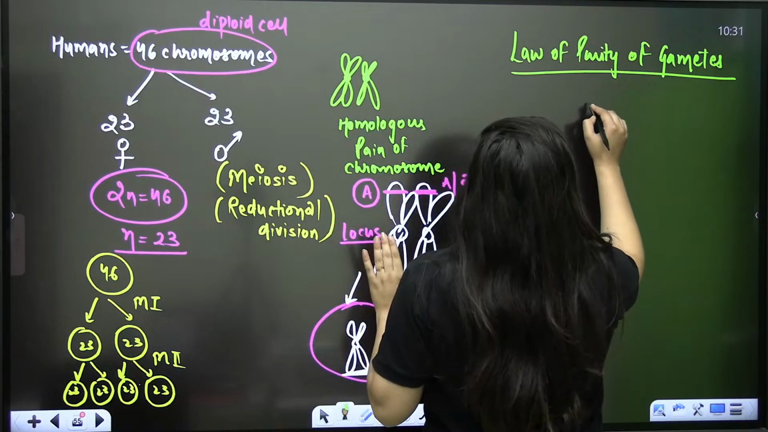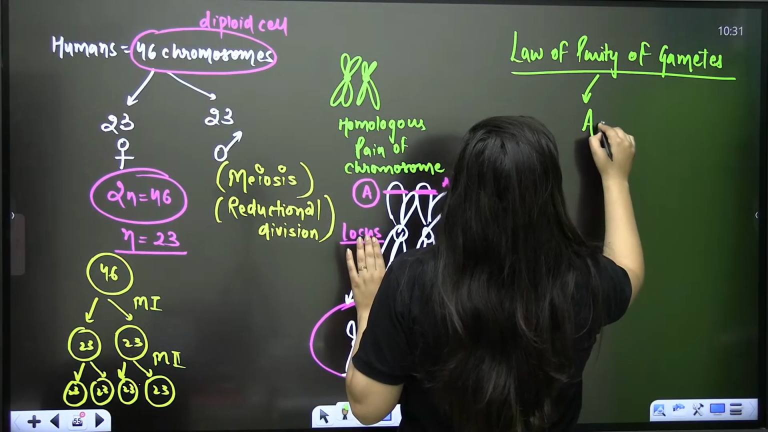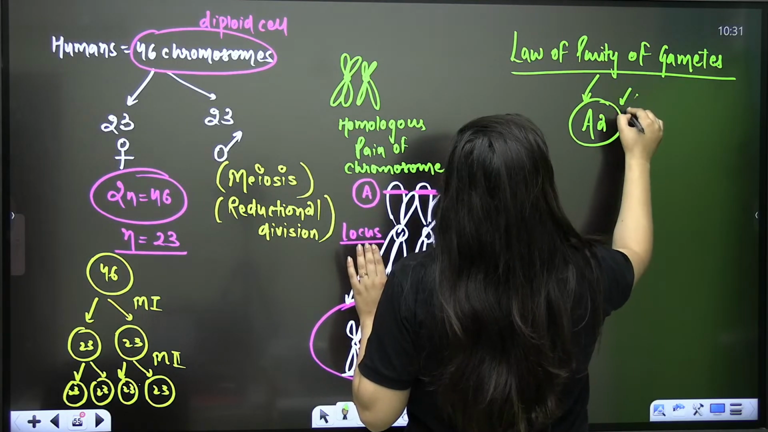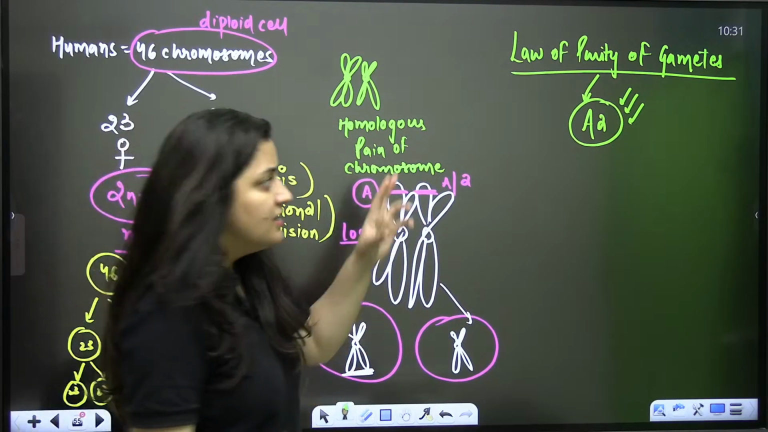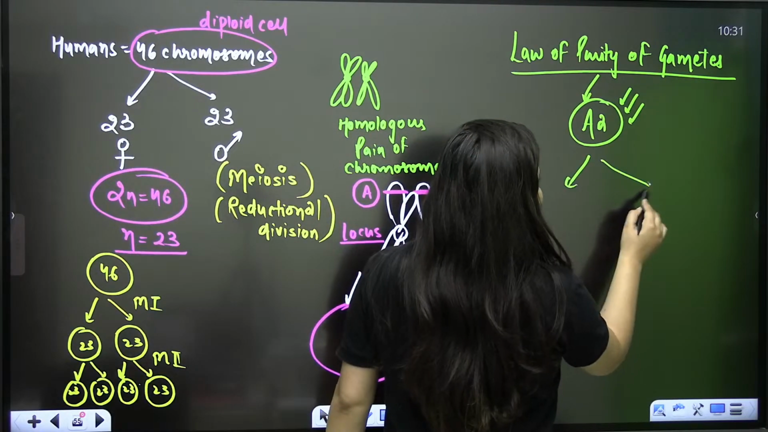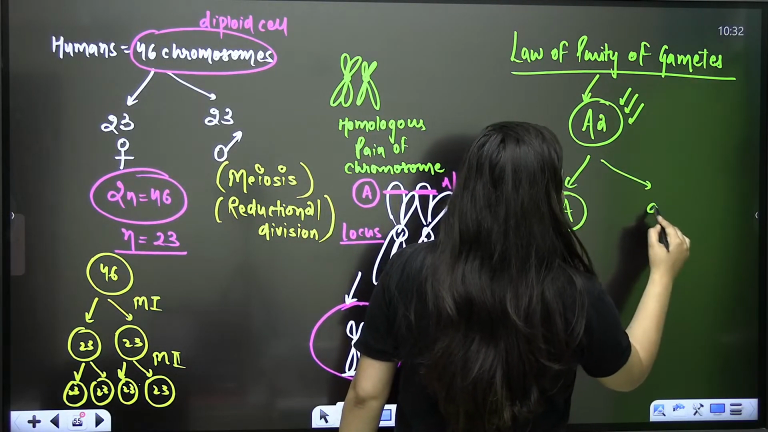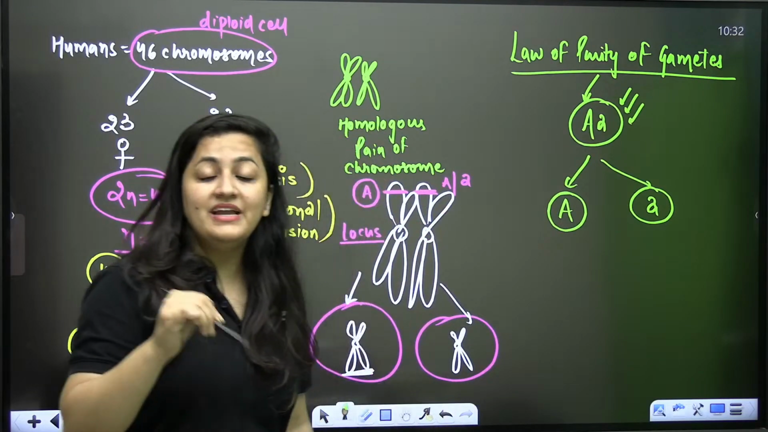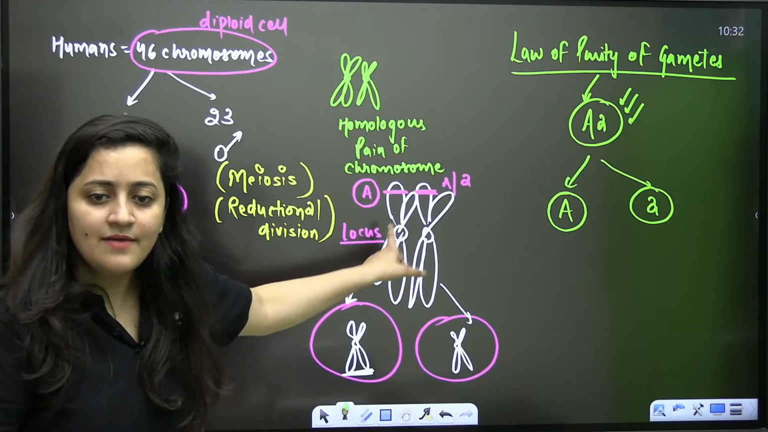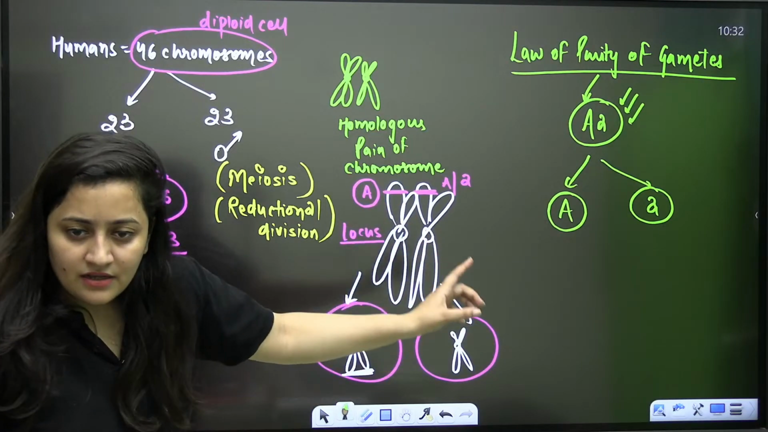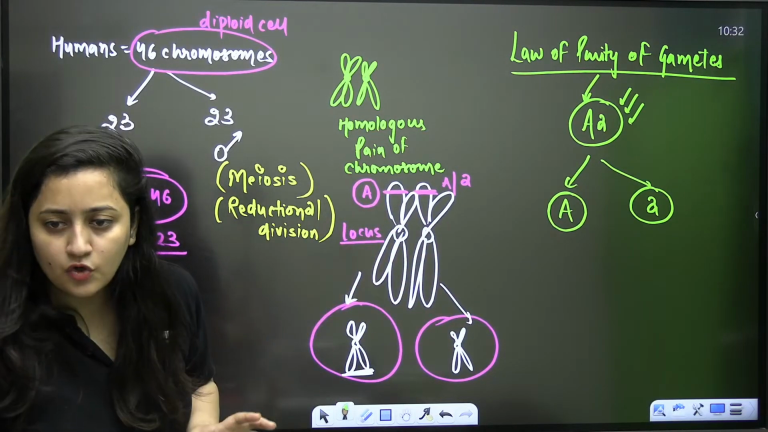That at the time of gamete formation, these genes are forming a pair. Genes are a pair of alleles. So we were explaining that each gamete will receive only one allele for a particular character. Gametes are pure, they just have one allele for a particular character. Same behavior was observed in the chromosomes as well.